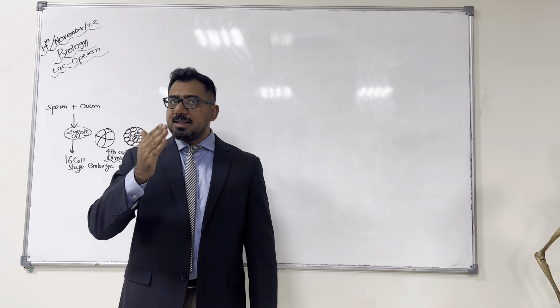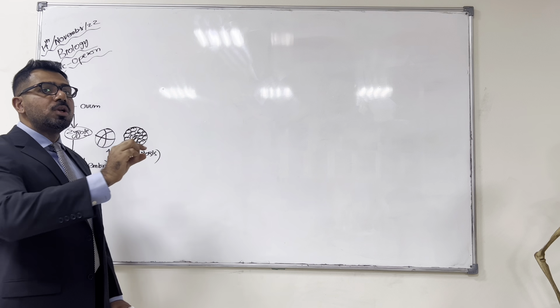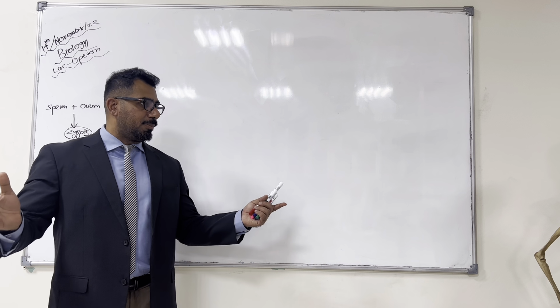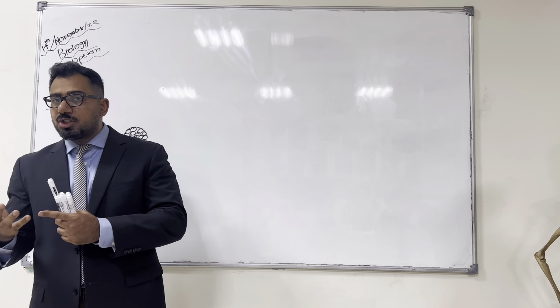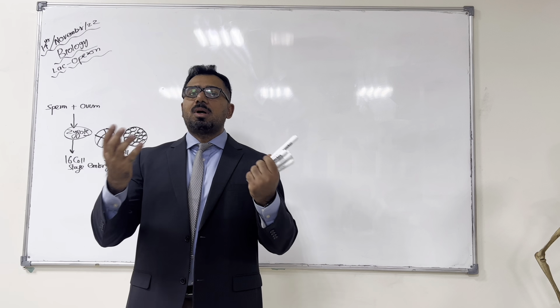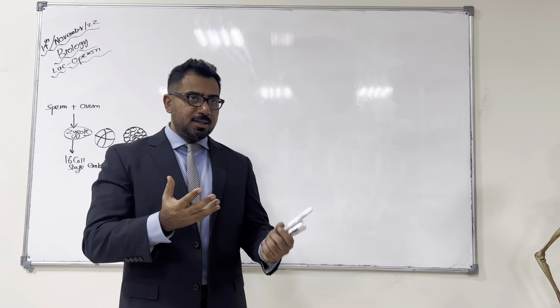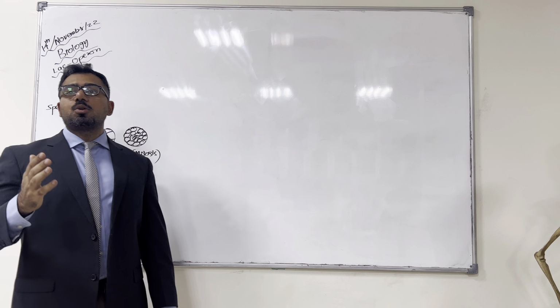Understand? So up till the 16 cell stage, if a cell separates, and no one knows why these cells separate. Some say by accident, by falling, the mother falls down or some jerk happens, right? Because of that, these cells separate, and what happens? An identical twin is formed, right? Because till the 16 cell stage, the cells are totipotent.